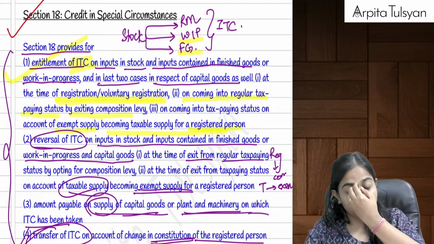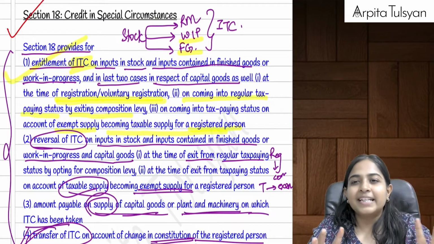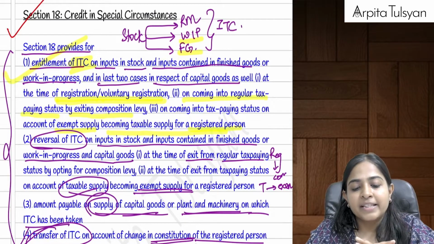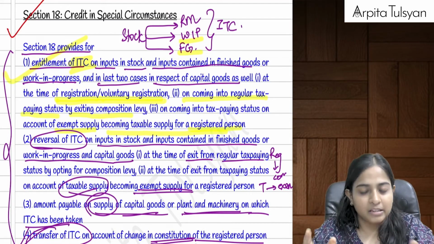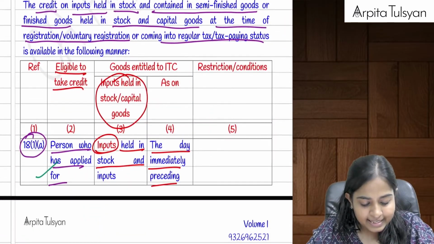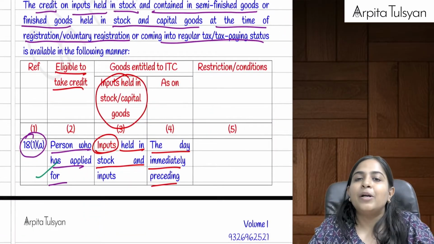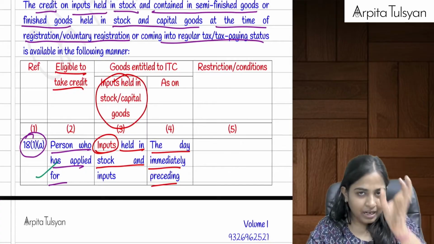Okay, simple section. Section number 18 talks about credit in some special circumstances. Now here they are telling, okay, first case. Everyone here, just focus. Let's say I was earlier not liable to get registered. Now I become liable to get registered.